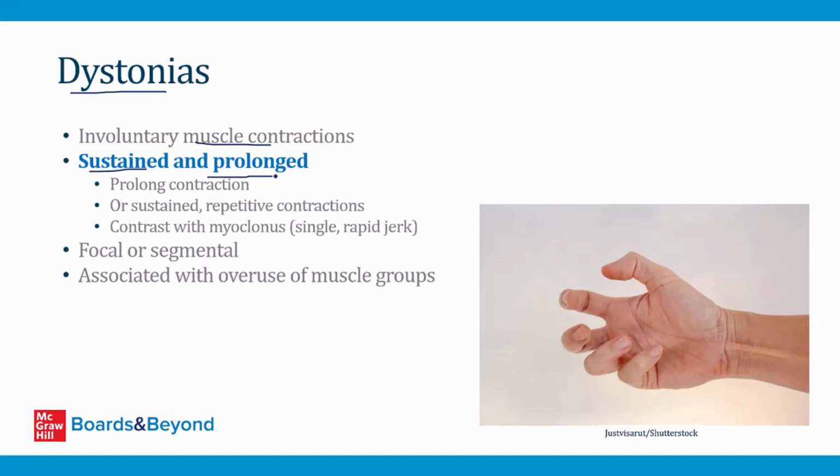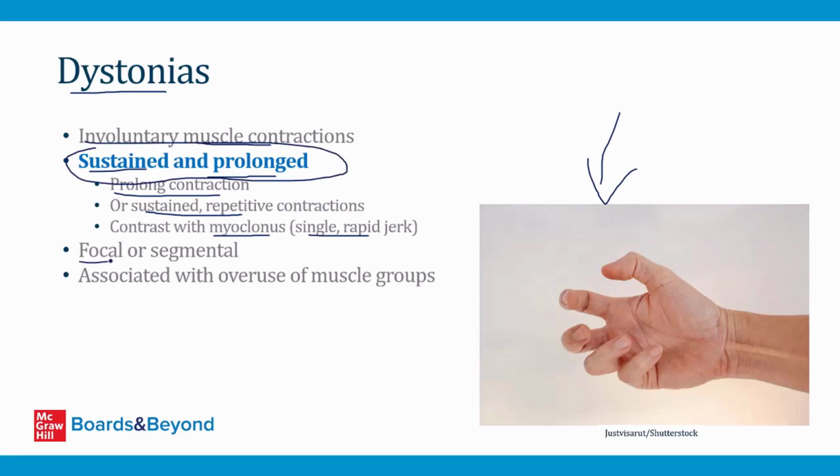Okay, moving on, let's talk about dystonias, which are involuntary muscle contractions that are sustained and prolonged. And this is important. So all dystonias involve either a prolonged contraction, like writer's cramp, which is shown here, where the hand muscles are stuck in a prolonged contraction, or they involve sustained repetitive contractions. That's what blepharospasm is, which we'll talk about in a second, where patients' eyes blink uncontrollably over and over again. It's a sustained phenomenon. And this is in contrast to myoclonus, which we talked about earlier, which is a single rapid jerk. Dystonias are different. They are sustained and prolonged.